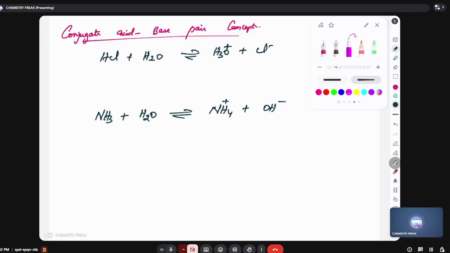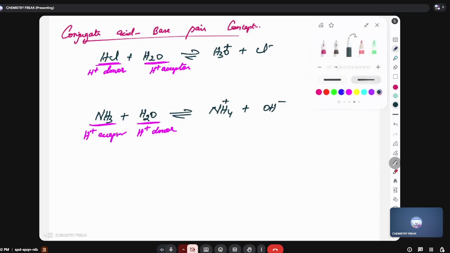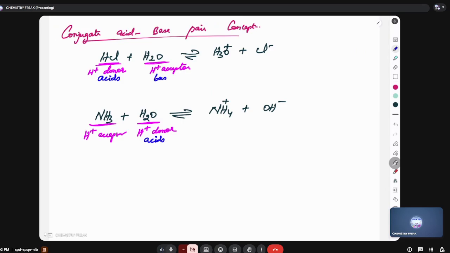Super. Listen to the screen carefully. Is this one a proton donor or a proton acceptor? Donor. Acceptor. This one is a proton donor. This one is a proton acceptor. This one is a proton donor. This one is a proton acceptor. Very good. Next point. Proton donors are called acids. Proton acceptors are called bases.